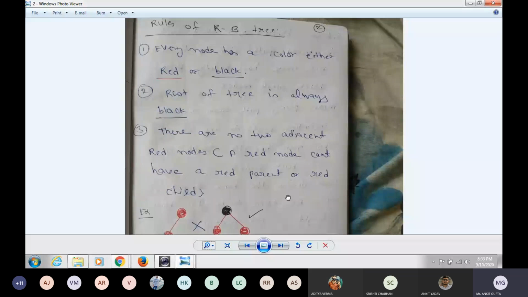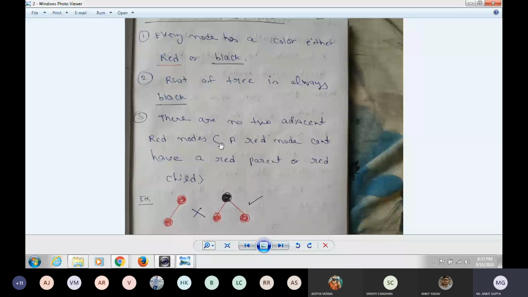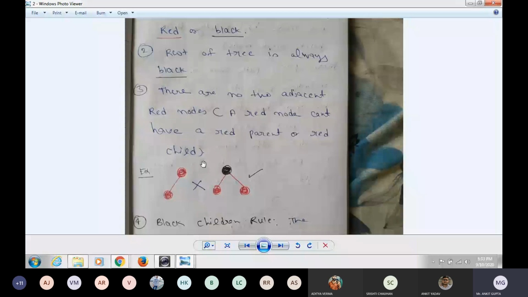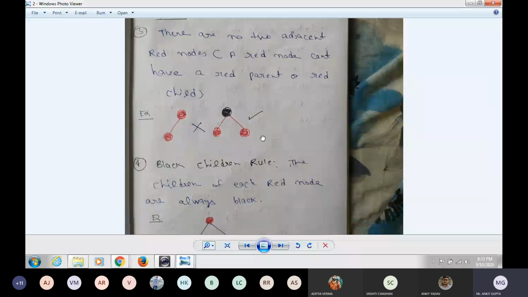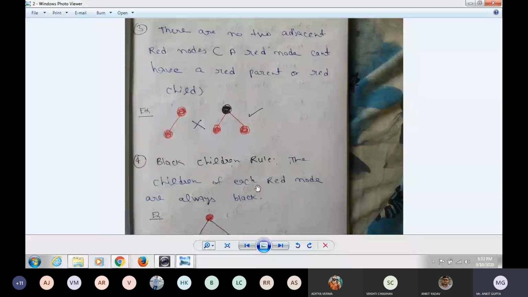So every node has a color, either red or black. The root of the tree is always black. There are no two adjacent red nodes. Here there are two adjacent, so it is not a Red Black Tree. Here it is a black node, and the children of each red node are always black.